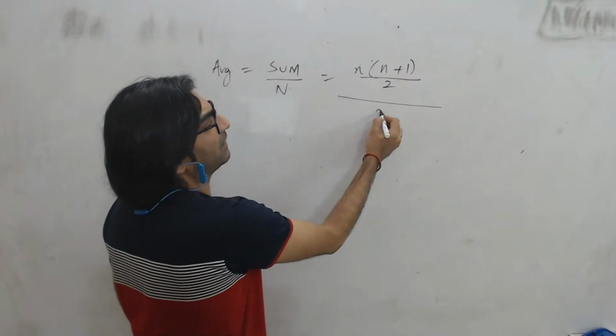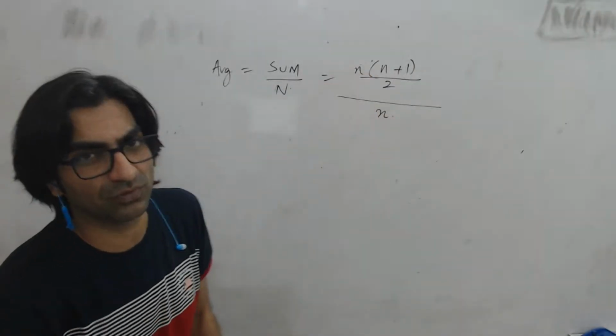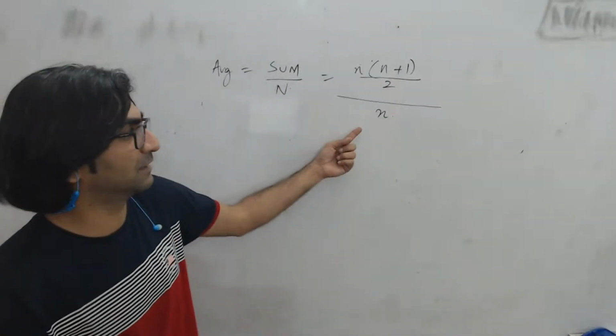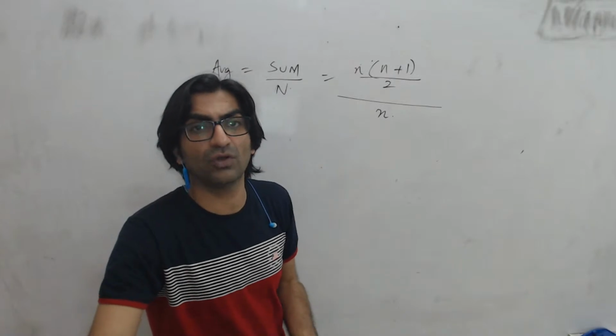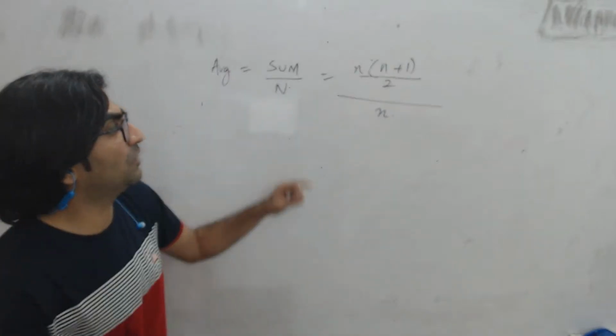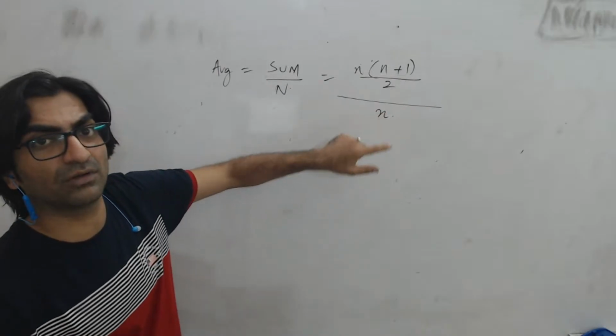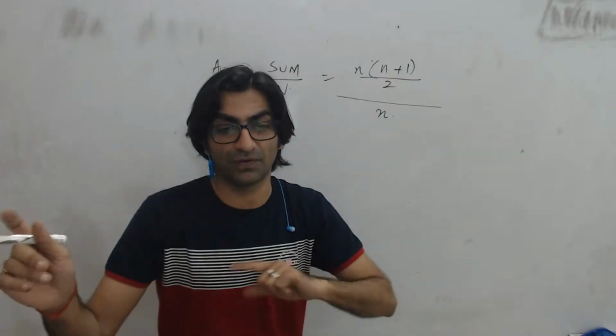I would then divide the total by n, and I should get an average of (n plus 1) by 2. Ideally, every student should be getting this answer, correct? But then what does it say? It says every student also leaves out one number in calculating the average, which means they don't count all n numbers, they count one less. And every student leaves out one number which is different.